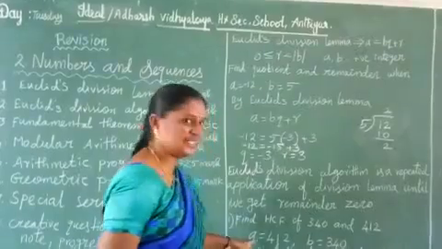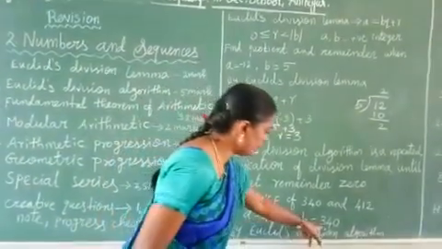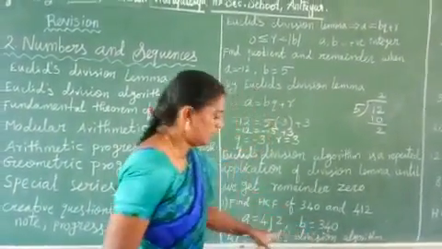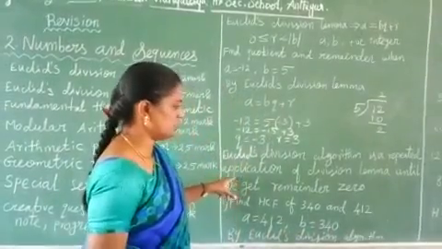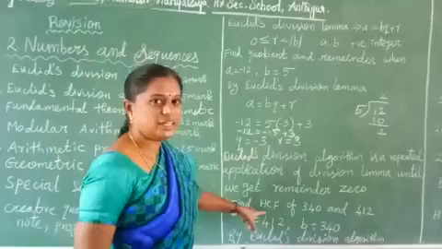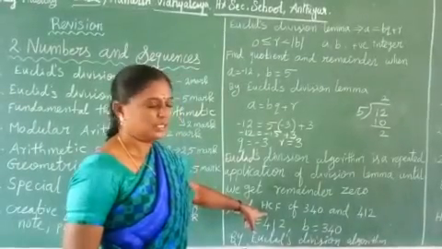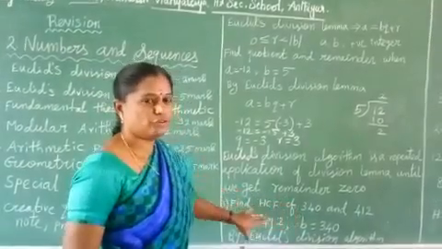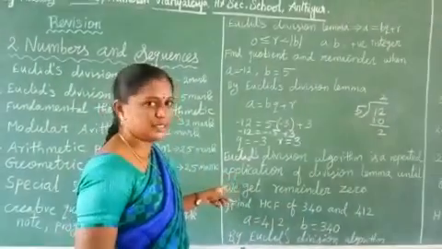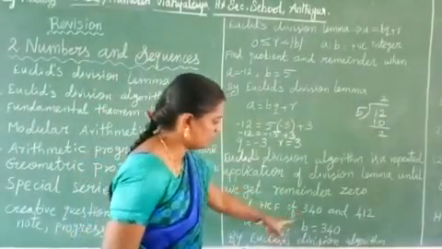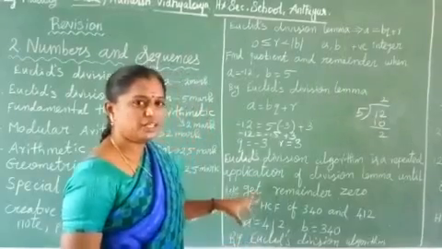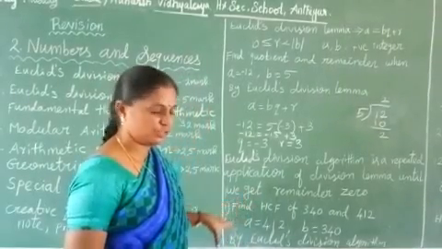So greater number is 412, smaller number is 340. In this problem, you apply the division algorithm. Easily you find the HCF of the given numbers. 3 numbers are also possible to find using this algorithm. So 2 numbers may be asked in a 2 mark question. 3 numbers asked means that is a 5 mark question.